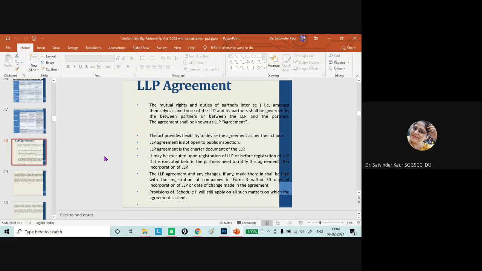So it is not only about the rights between A, B, and C. It talks about the rights of A, B, and C among themselves as well as with the organization, that is, the LLP, which has come into existence.